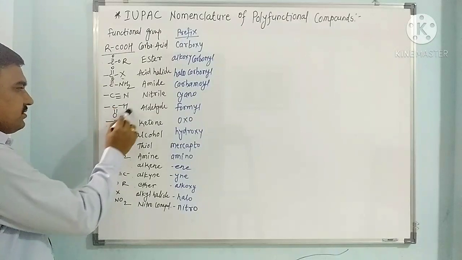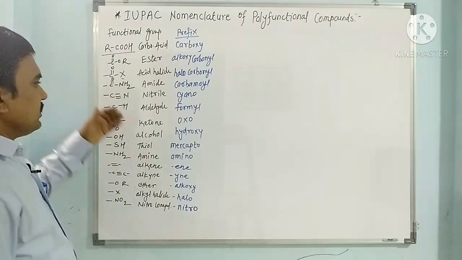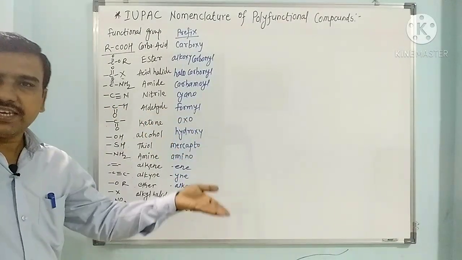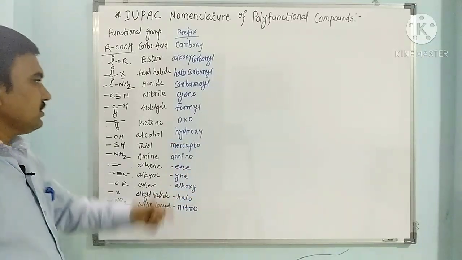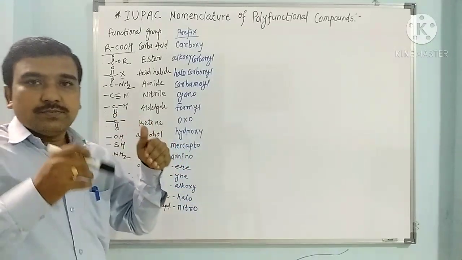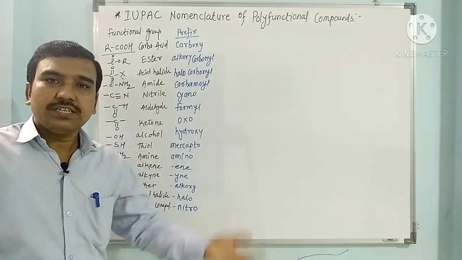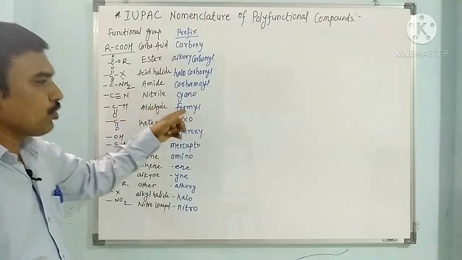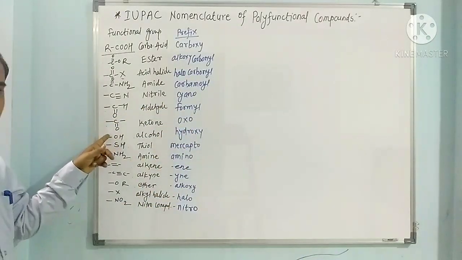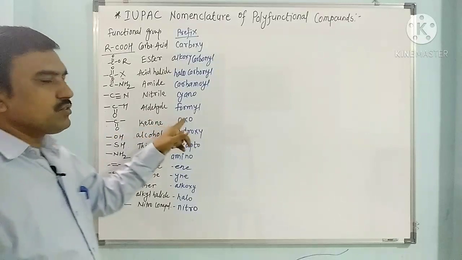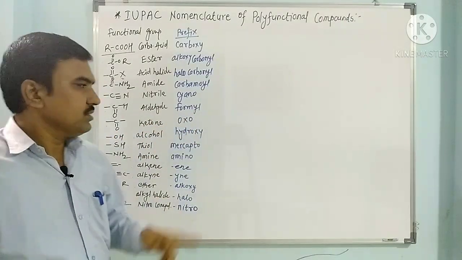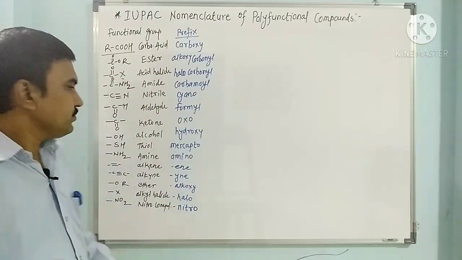When aldehyde is there as a main functional group, it is called alkanal. We have seen this. But when it is present in a compound as a subsidiary functional group, then it is called formyl. When ketone is there, this ketonic carbon is called oxo carbon or keto carbon. So better to say oxo.